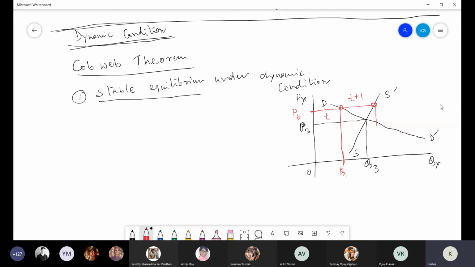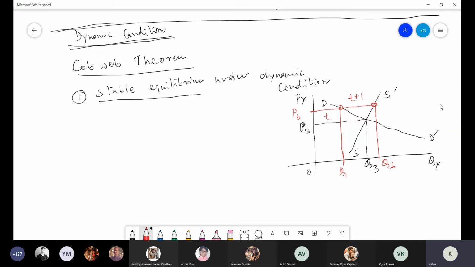Suppose tomorrow at T+1 time period, my supply will be Q6. This is tomorrow's supply. But as long as price is P6, demand remains Q1, because demand is represented by demand curve.